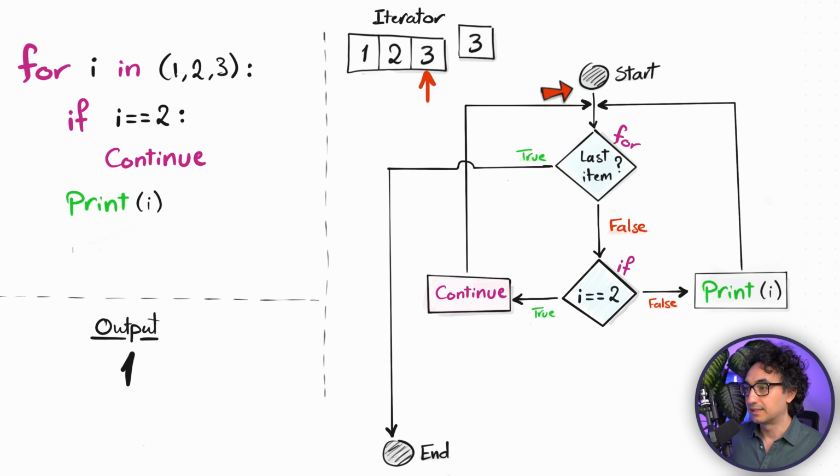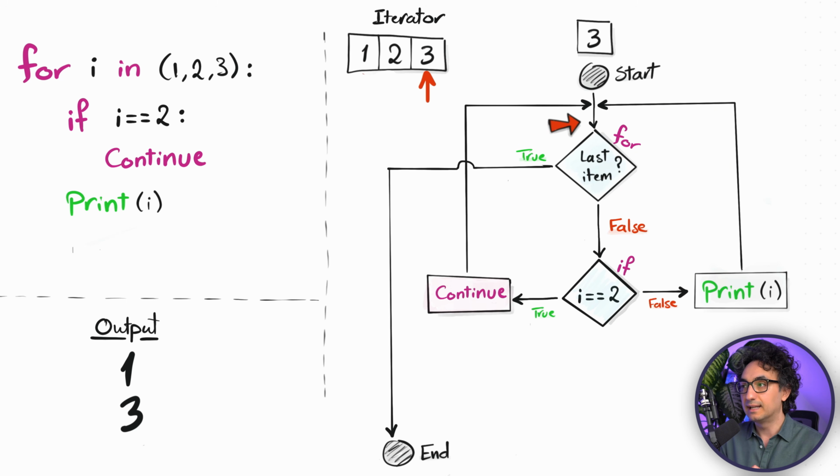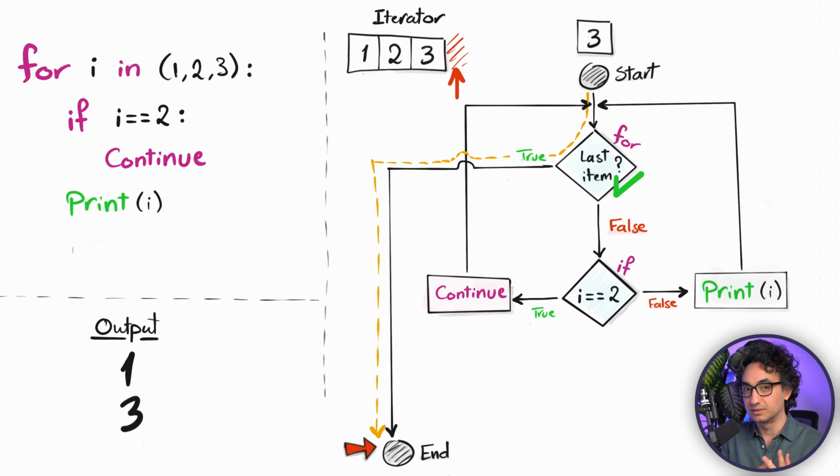And Python has to start again from the top and ask for the next item. It's going to be 3 and then ask the second question, is 3 equal to 2? Well, it is false. And then go to the right side to the normal loop. It's going to print the value 3 and then go to the top and ask for the next item. Well, we are at the end. The iterator asks Python to stop. So with that, the answer is going to be true and jump to the end of the loop. So as you can see now in the output, we have 1 and 3, but we skipped one round. It's not like the break where we stopped the whole iteration and stopped everything and went to the end.